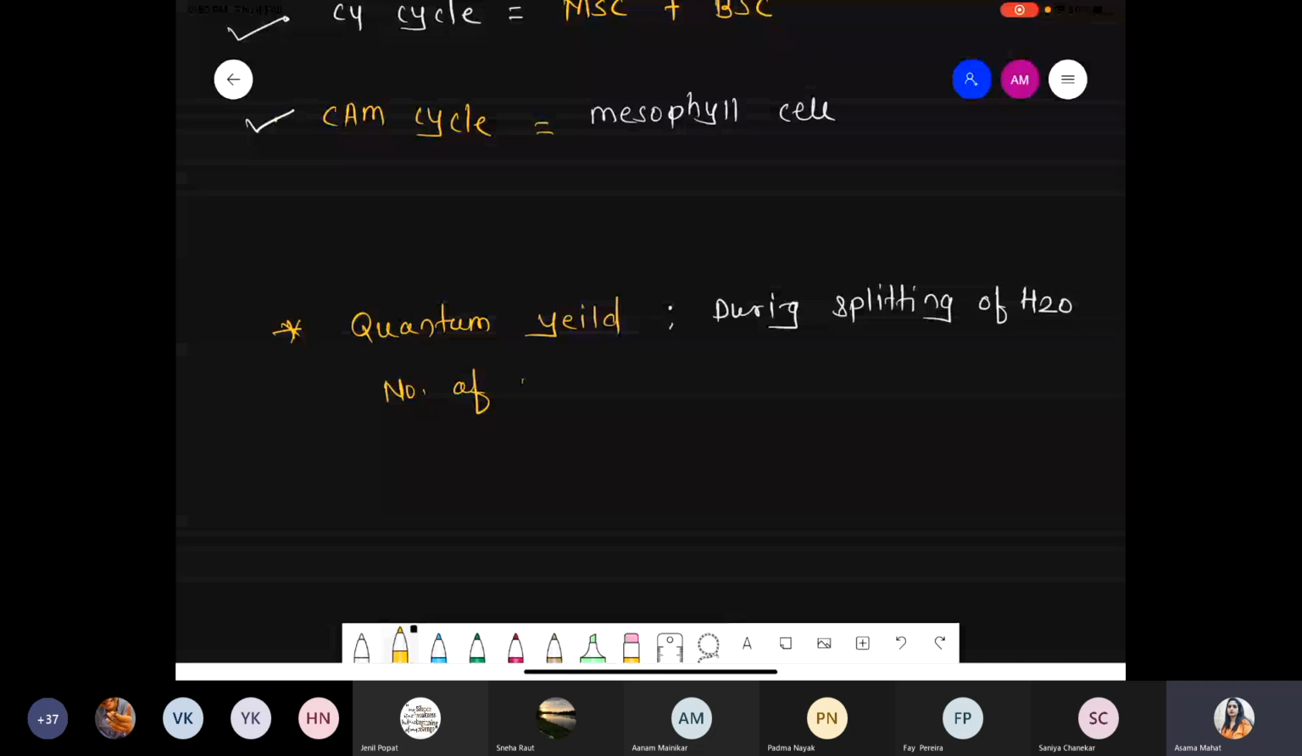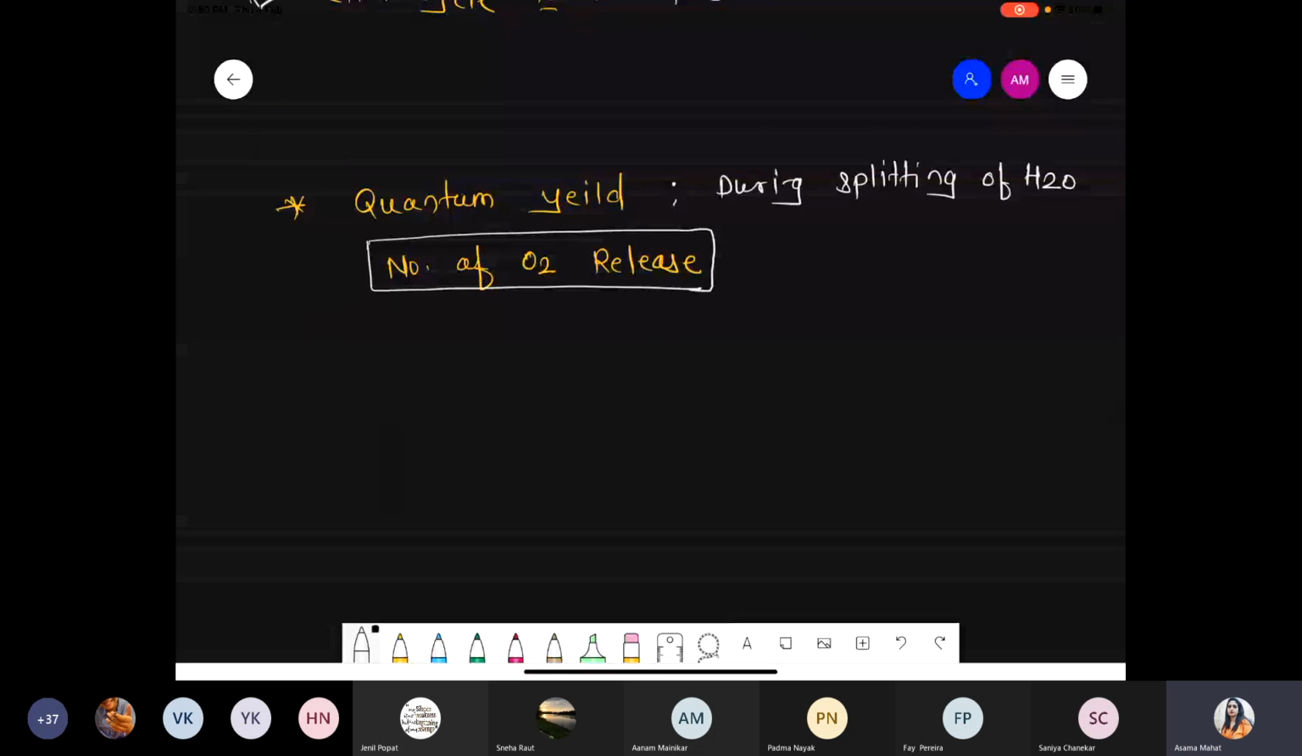That process is called quantum yield. So we try to understand the concept by taking a simple equation. Suppose we saw, in the case of the splitting of water, initially 2 water molecules get involved. On these 2 water molecules, the enzyme will act. 3 factors are required: manganese, chlorine, as well as calcium.